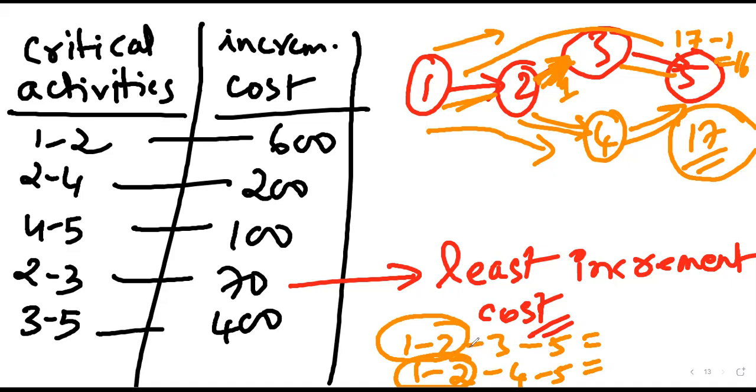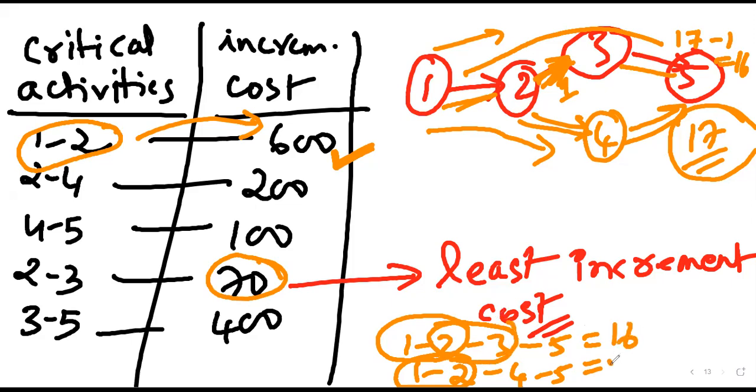This we can select and we can reduce, but we can see that the cost of 1-2 is on the higher side. We can just try and see if we can get a cost reduction possible here. Why? Because 70 rupees is the least, but what will happen is the critical path will become non-critical. This will become 16, this will become 17. This becomes non-critical.